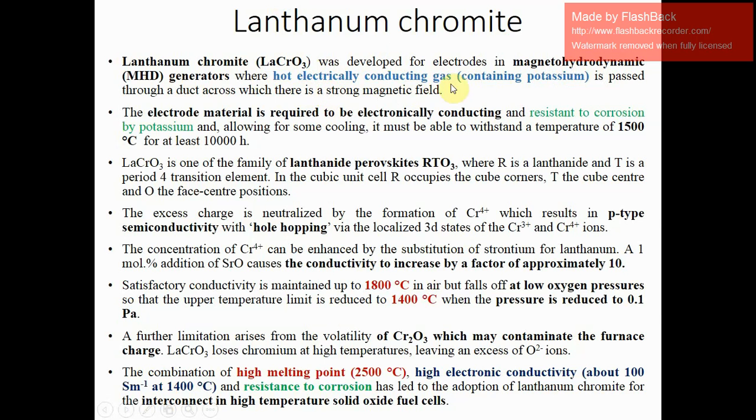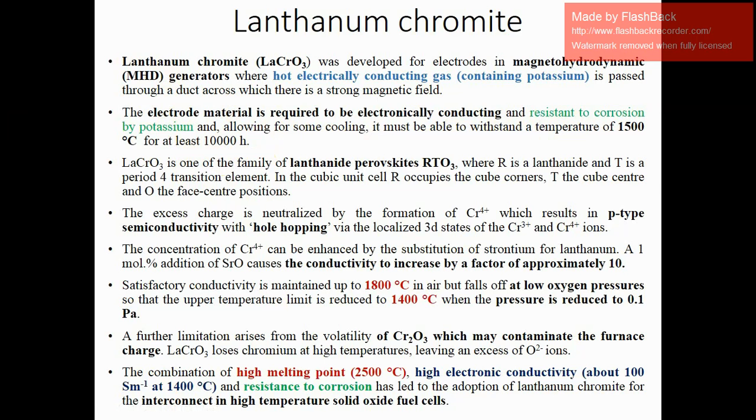Where hot electricity-conducting gas containing potassium is passed through a duct across which there is a strong magnetic field. So there is a chance of potassium contamination, maybe you can say corrosion due to the potassium. The electrode material is required to be electronically conducting and resistant to corrosion by potassium, and allowing for some cooling. It must be able to withstand a temperature of 1500 degrees Celsius for at least around 10,000 hours.